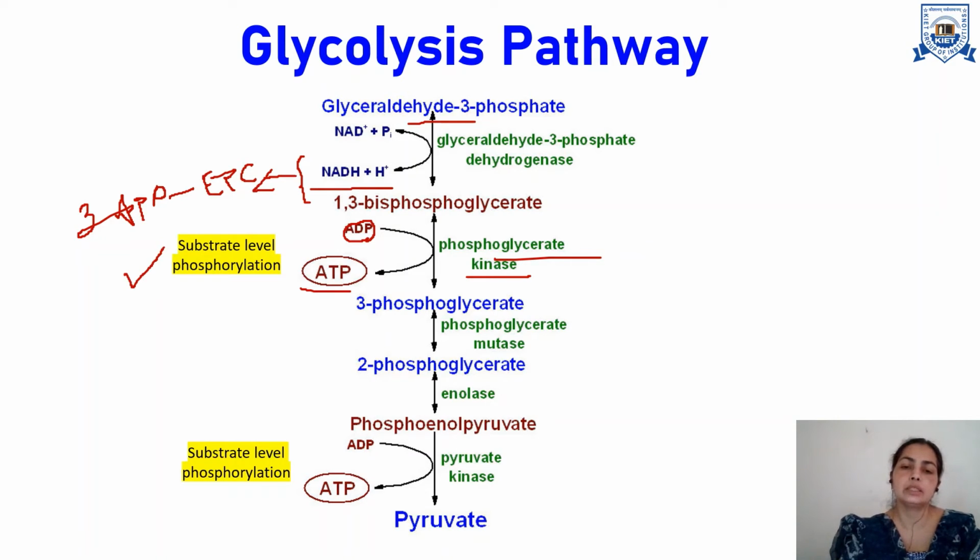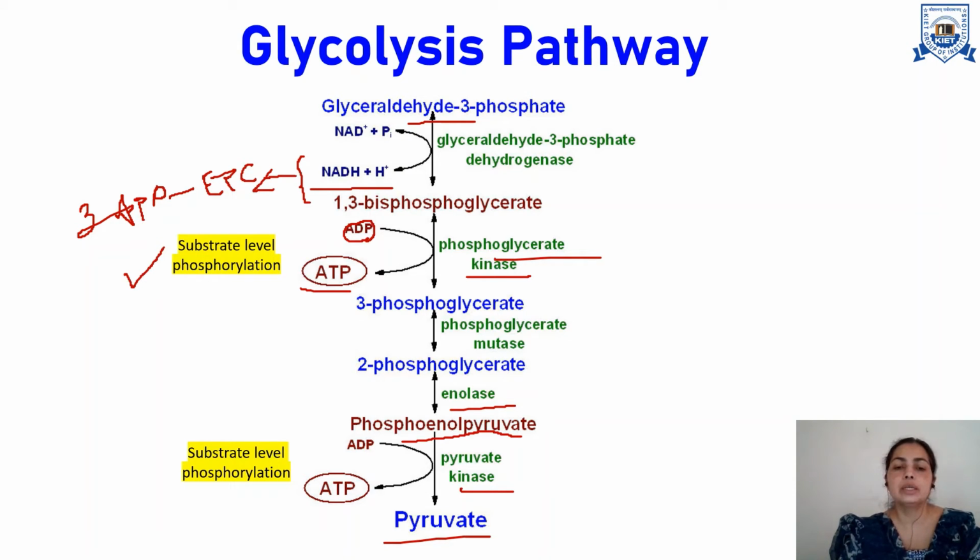Then in the next step, this 3-phosphoglycerate gets converted into 2-phosphoglycerate in the presence of phosphoglycerate mutase, and then in the presence of enolase, it leads to formation of PEP, phosphoenolpyruvate, and this phosphoenolpyruvate leads to formation of pyruvate by the enzyme pyruvate kinase.